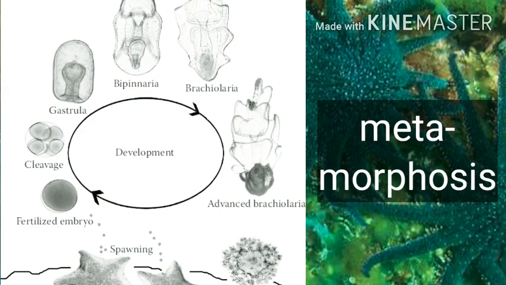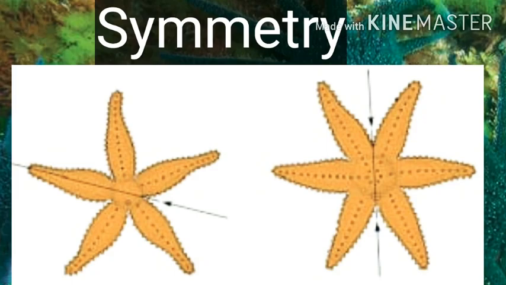Okay, next come to the number 5 feature, symmetry. Symmetry means a together measurement. According to symmetry, Echinodermata shows bilateral symmetry in its larval stages, and it loses this symmetry during metamorphosis.